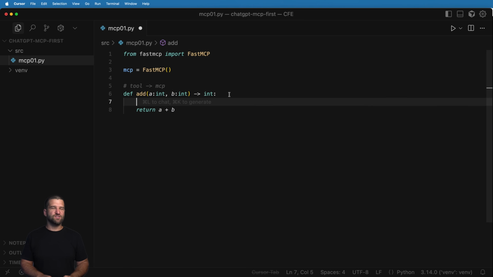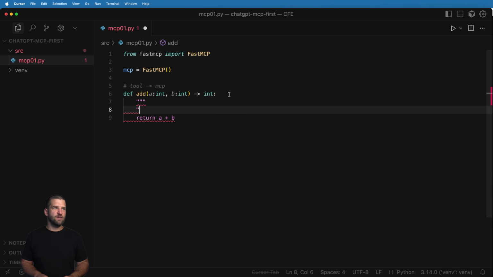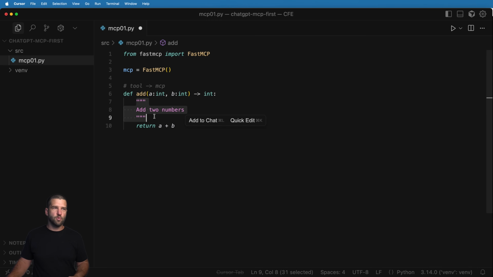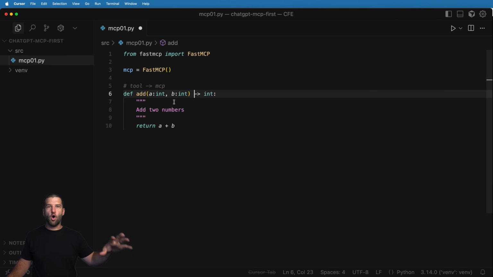The next part of this is to declare as a string what's happening here. So we're going to go ahead and say add two numbers, and that's it. That's essentially what's happening. Now you could also add additional explanation as to what's going on here, but this is the basis for a tool. Because how the LLM, or in this case ChatGPT, is going to know about these things is it's going to read what the description is and also the arguments that are going into it and those data types. ChatGPT will know about all of that stuff. That's what MCP servers do really well.